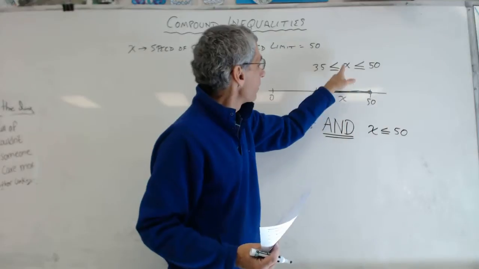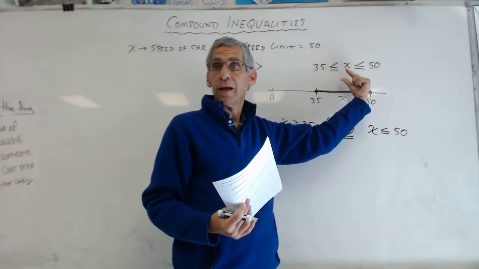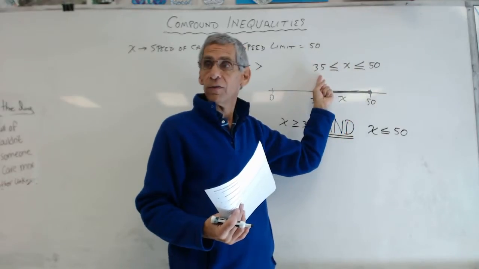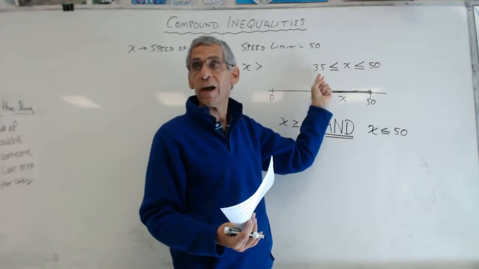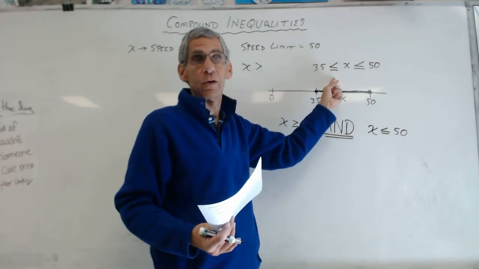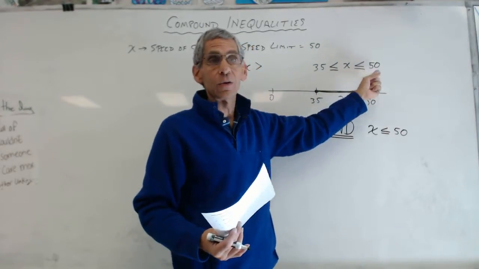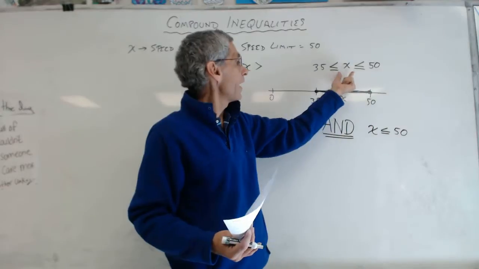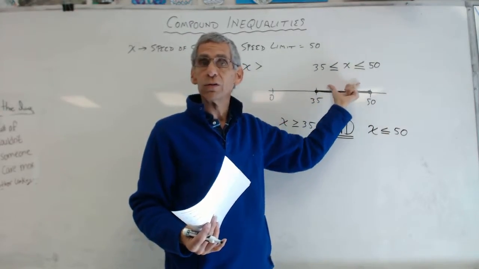So really, the bigger mouth is facing the X. So X is greater than 35. You see how I'm reading it backwards? It says really 35 is less than or equal to X, but I'm reading it backwards: X is greater than or equal to 35, and X is less than or equal to 50. Basically, X is everything between those two points and including those two points.